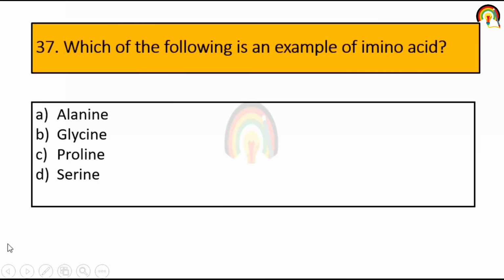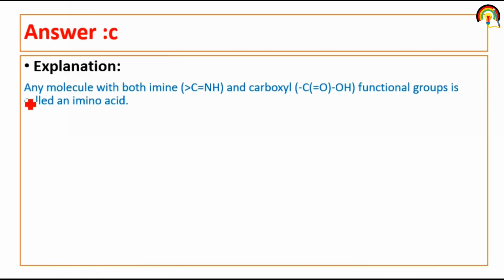Which of the following is an example of an amino acid where an imino group is present? So it is very important that proline is an example of an imino acid, not an amino acid. Any molecule with both an imine and a carboxyl functional group is called an imino acid.